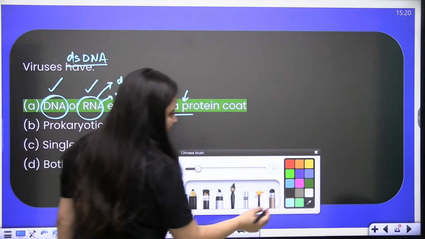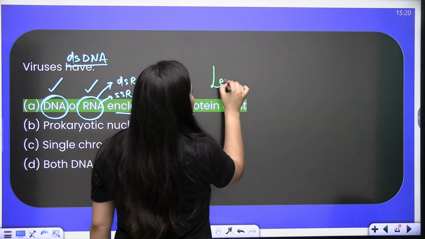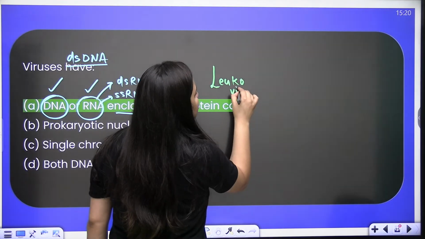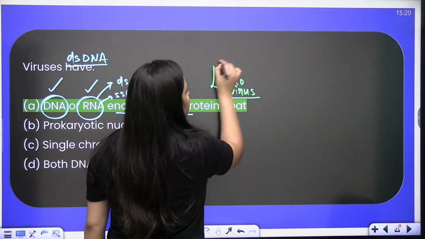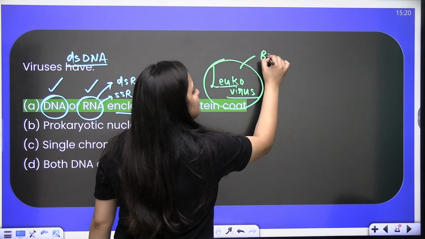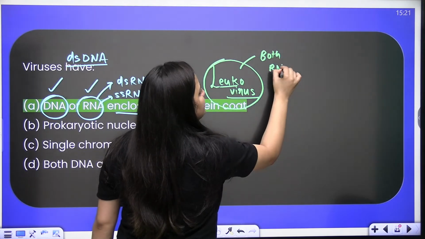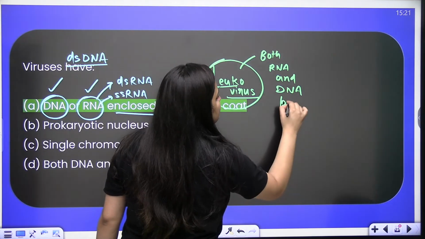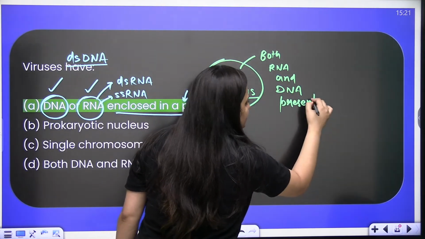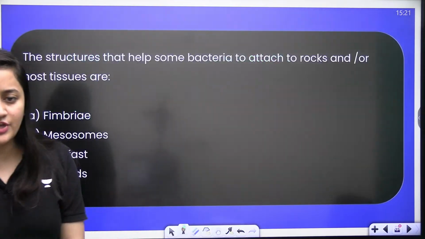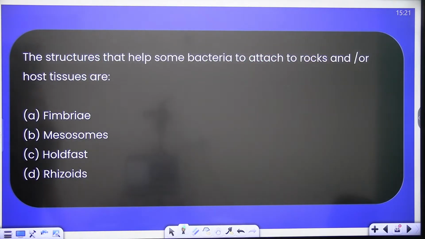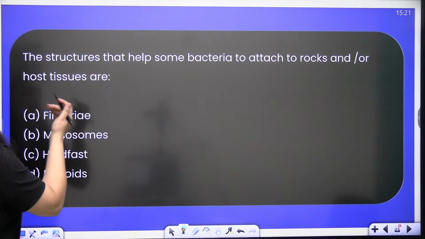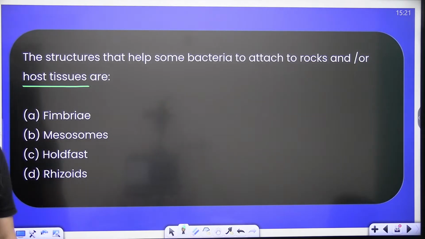But let me tell you one exception as well. That exception is leucovirus. It's a previous year question. In the leucovirus, both RNA and DNA are present. It is an exception, and you know that biology is the science of exceptions. Clear?